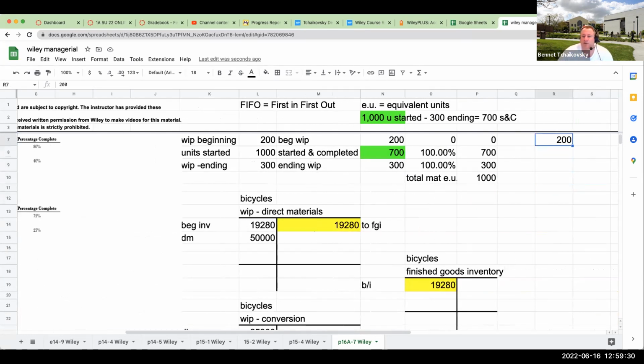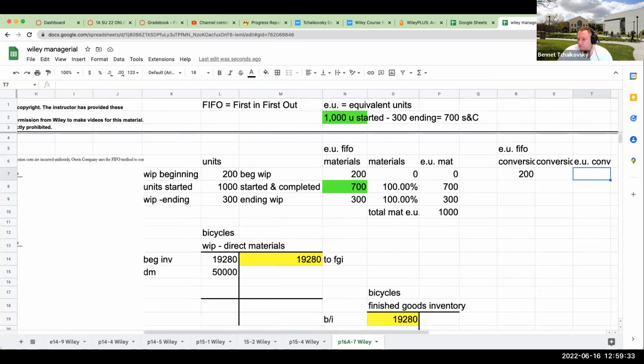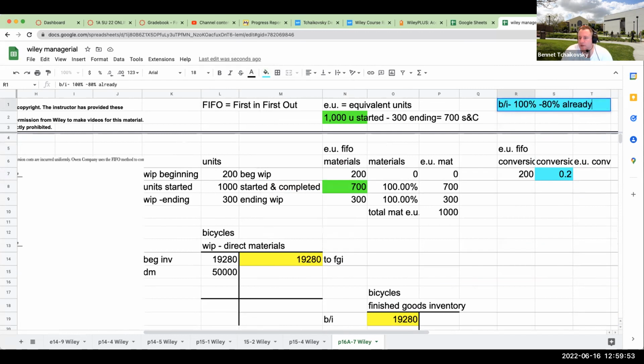So essentially what I'm going to need to do in terms of my percentage, this is going to be 0.2. Where is the 0.2 coming from? It's essentially right over here. This is going to be our beginning inventory, 100% complete, minus 80% already completed. So this is going to be 20% in the current period. So right over here, our equivalent units for conversion are going to be 40.